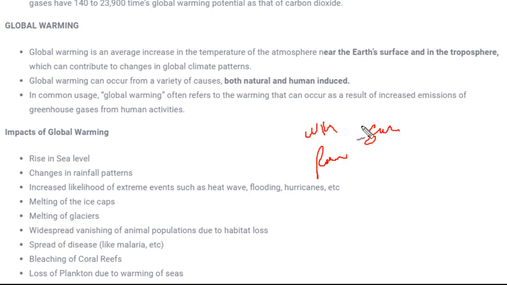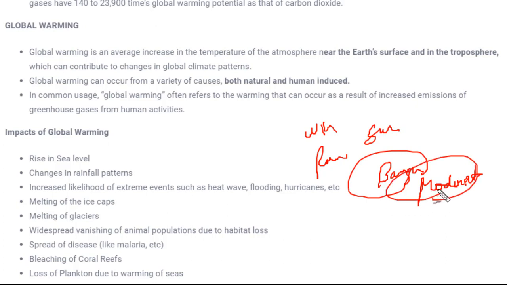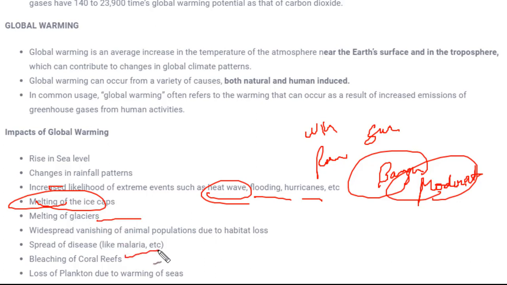But now you can see extreme conditions are rising, although at certain places it's still okay. Even Bangalore, in India, had a moderate climate, moderate temperature, moderate season, but now this place is also becoming hotter as compared to earlier. And there are certain other impacts, like heat waves, flooding, hurricanes, melting of ice caps, which I've already talked about, melting of glaciers, bleaching of coral reefs, and loss of plankton due to warming of seas. So these are the impacts of global warming.